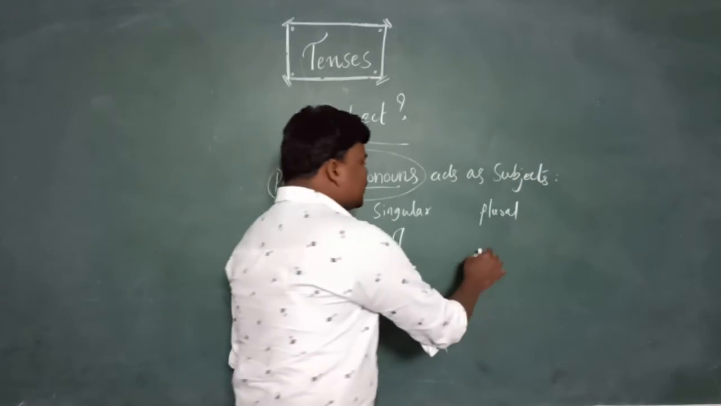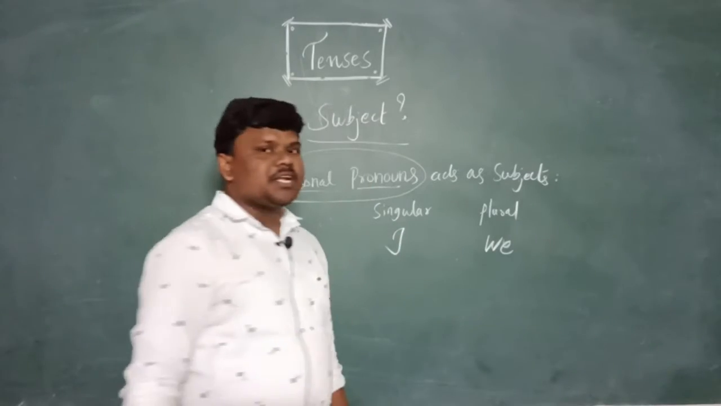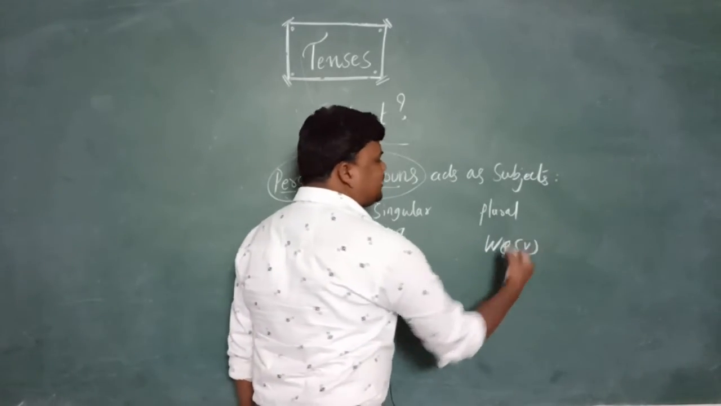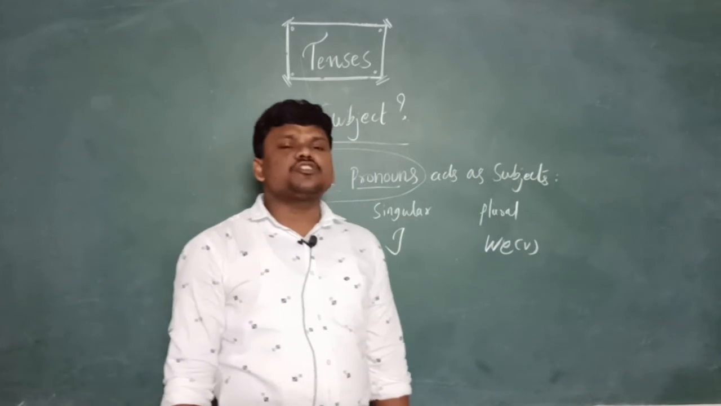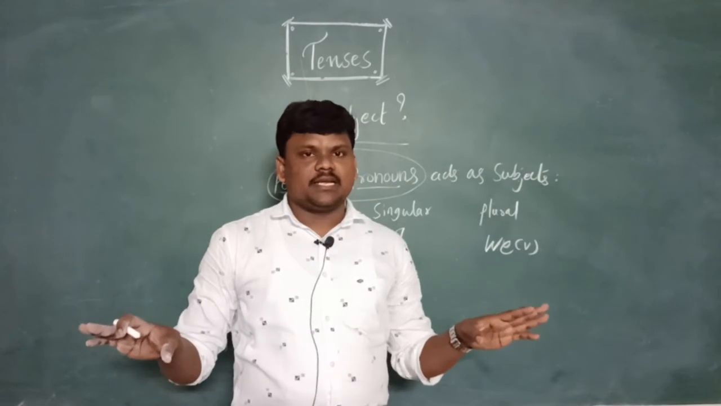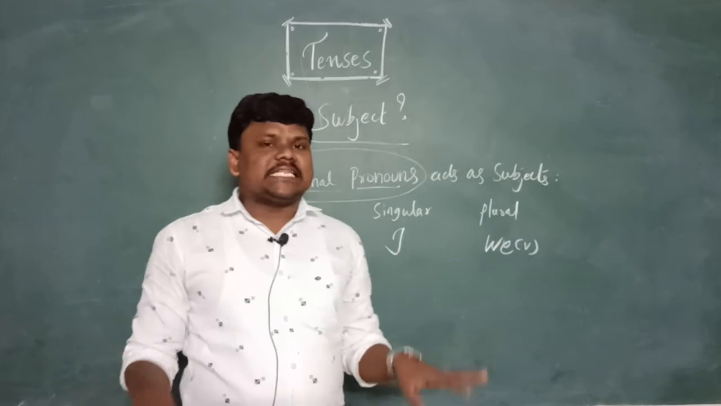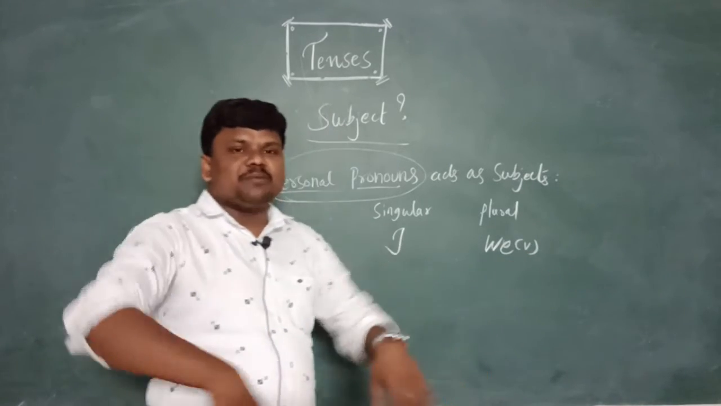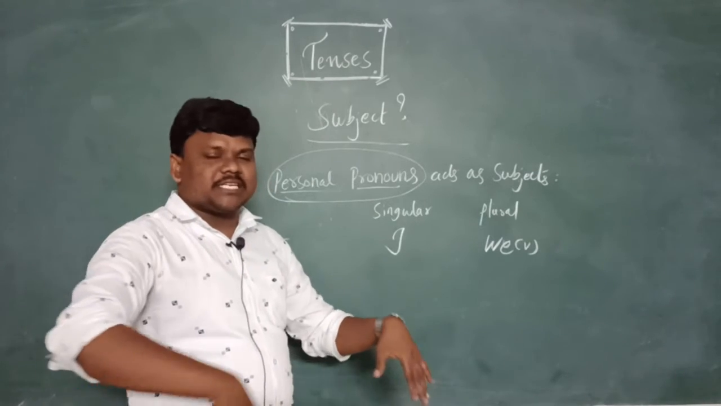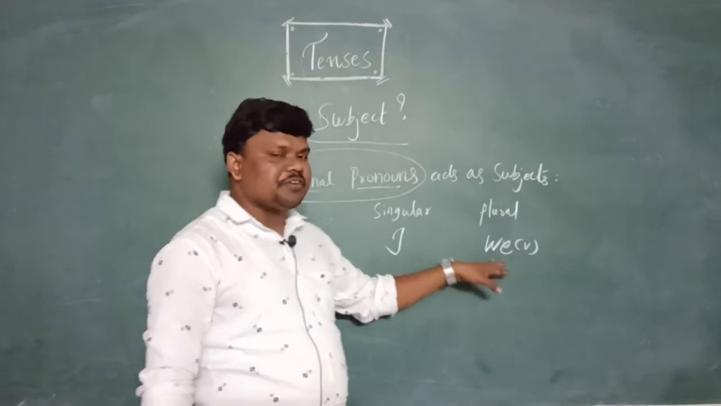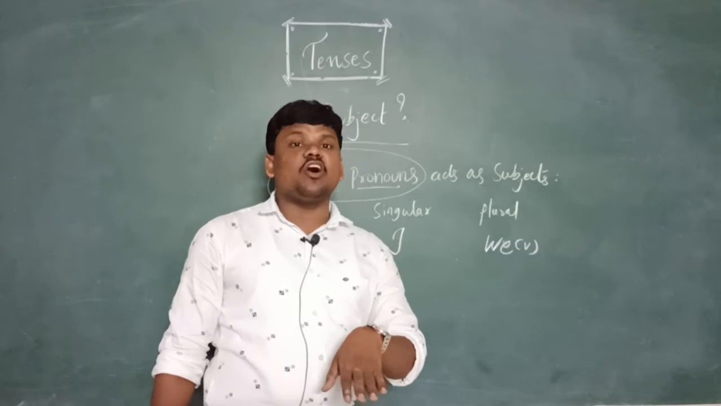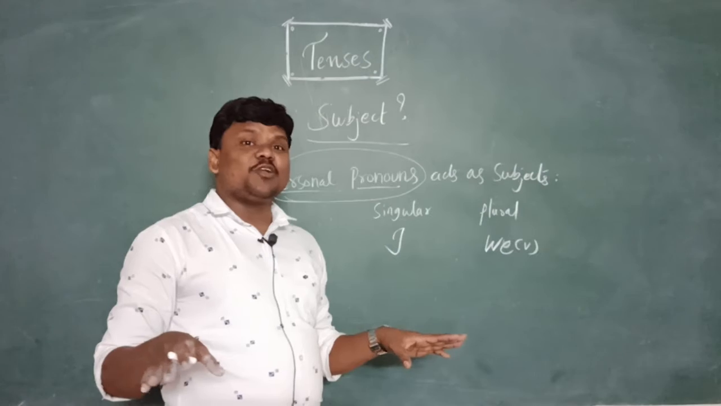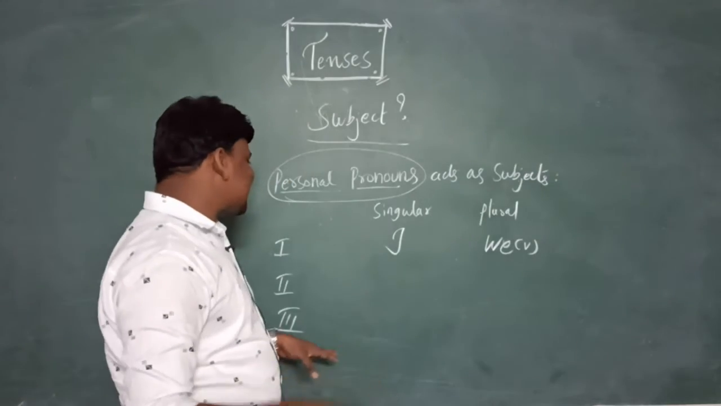Then what about the plural? Plural is we. There is no word in English pronounced differently; we need to pronounce it correctly as we. We are friends. We are enemies. We are living together. Okay? Hope you understand.